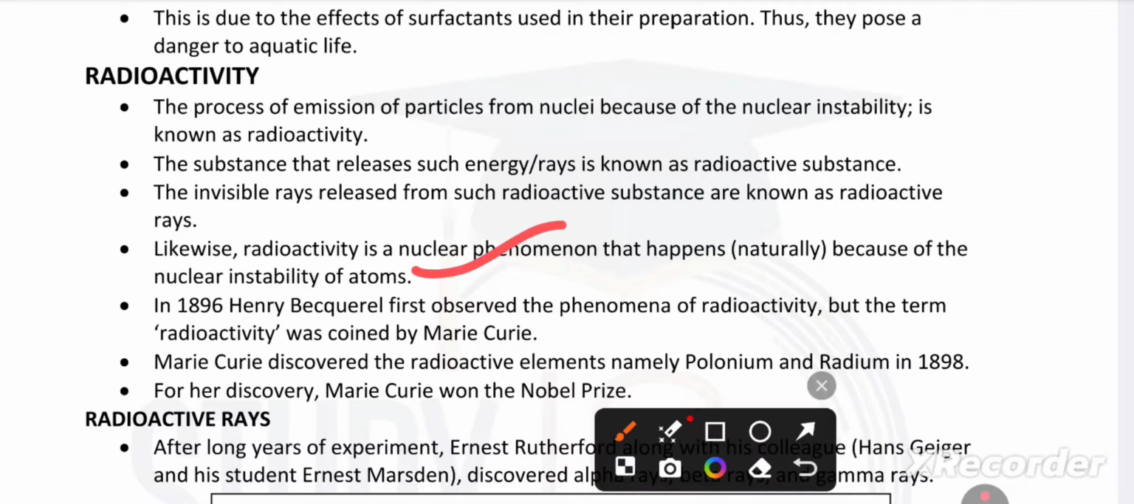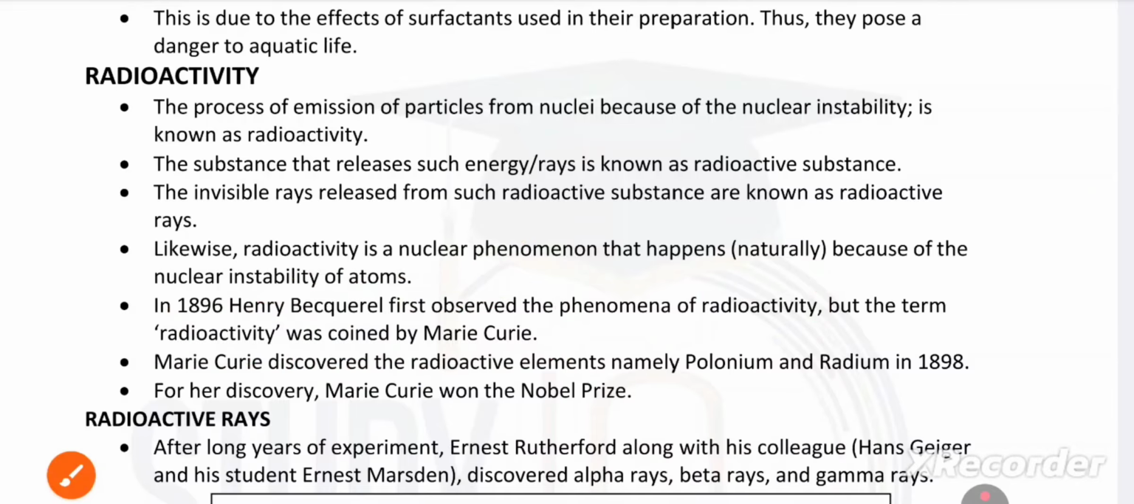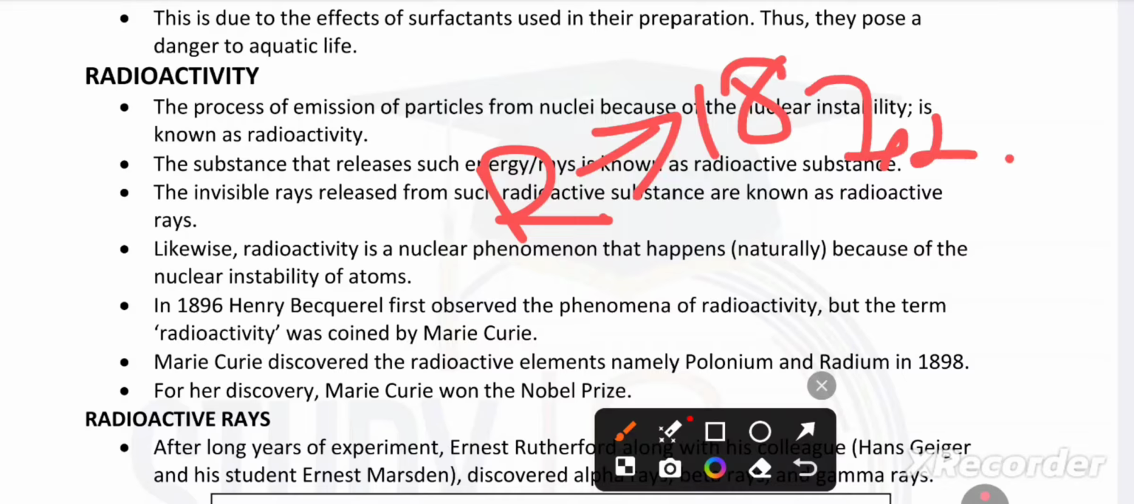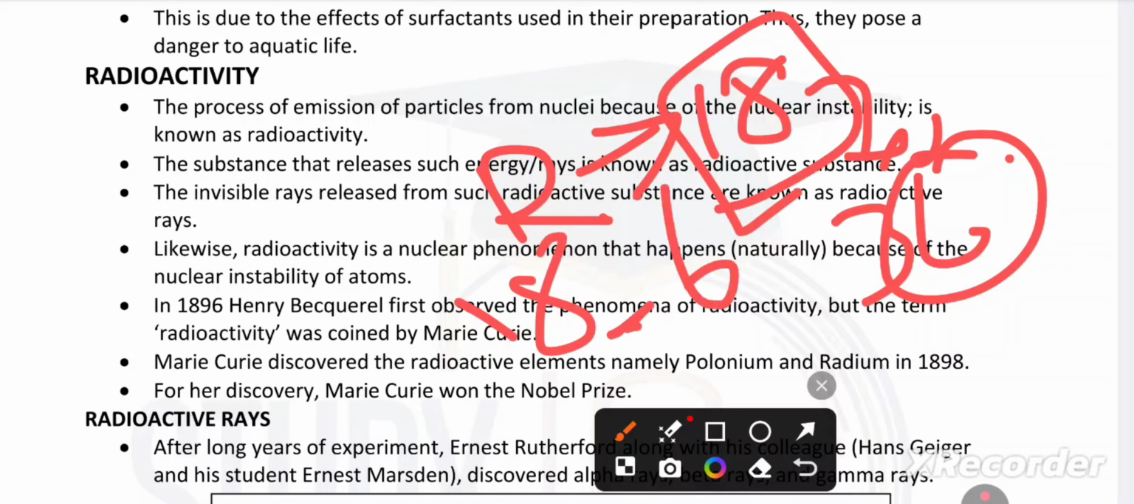In 1896, Henry Becquerel first observed the phenomenon of radioactivity, and the term radioactivity was coined by Marie Curie. Very important, the year is also very important. Radioactivity: 18 into 2 is 36, 6 into 18. It starts with 18 and 6, 1896. Just rotate it.